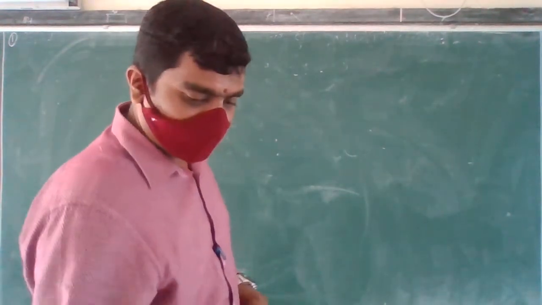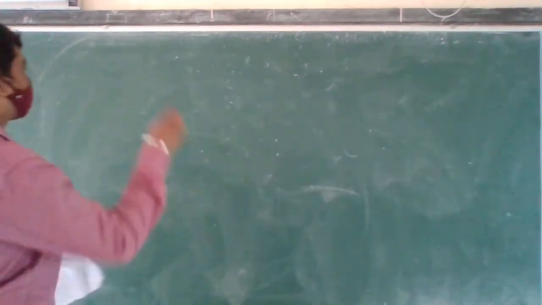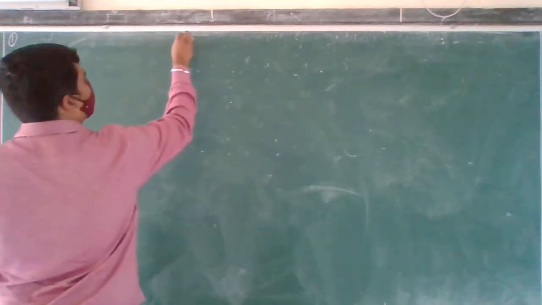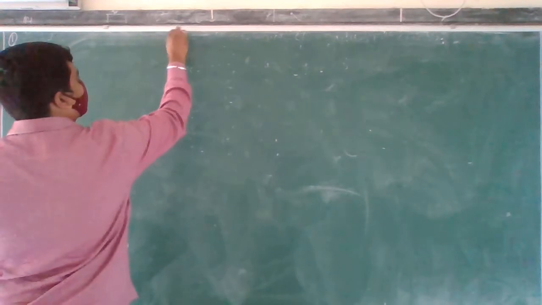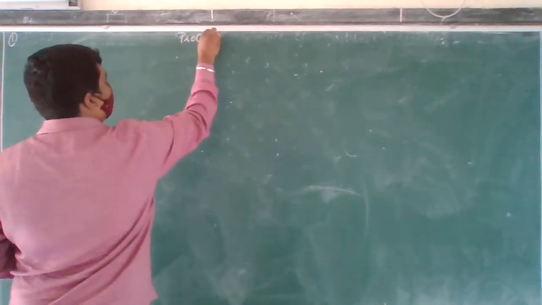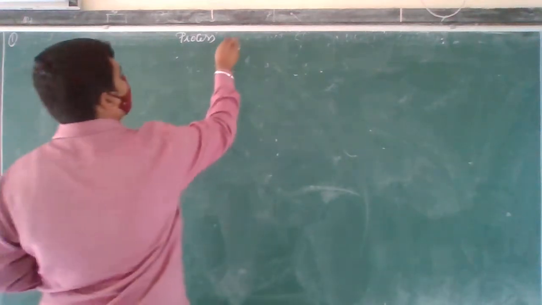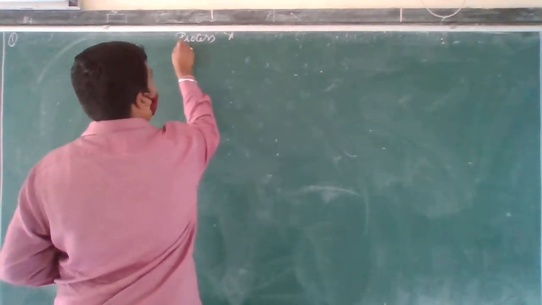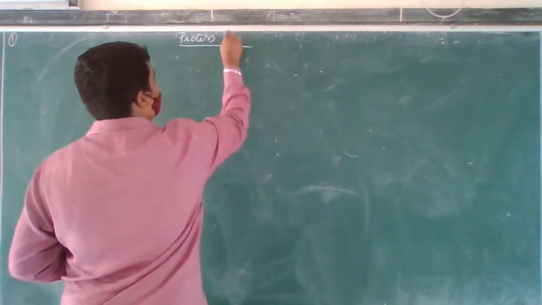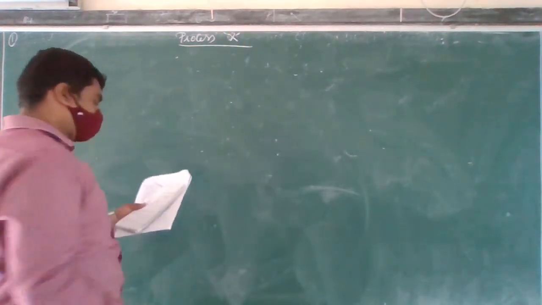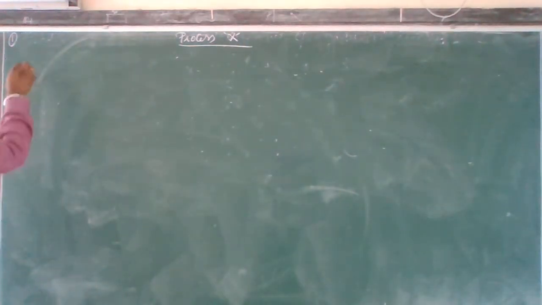Okay, now I will be showing this process account. First one, you have to prepare different processes. Okay, first one is what? Process X. Okay, how are we going to do this process X? First column there.